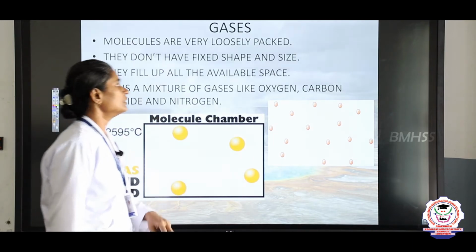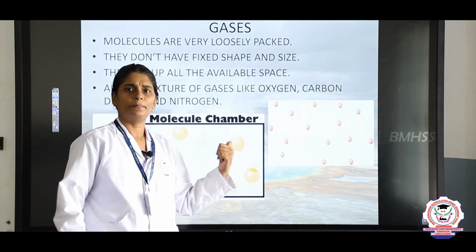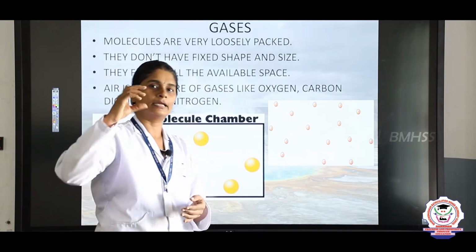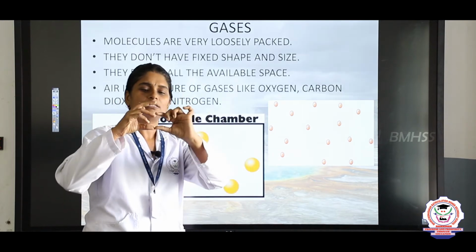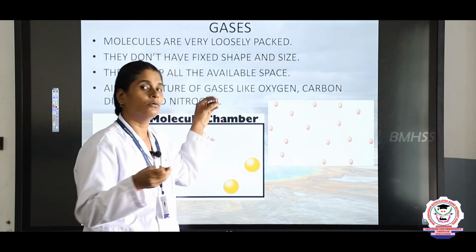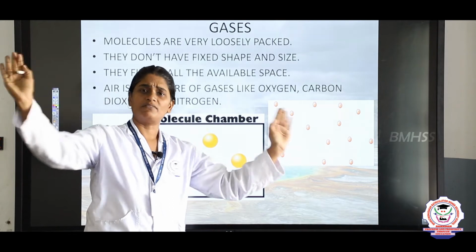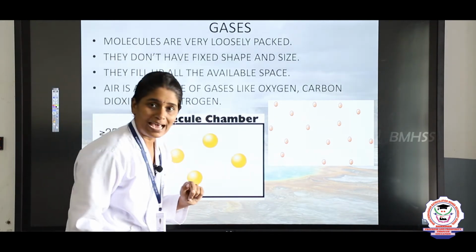They fill up all the available space. This is the only matter that occupies all the available space. If we pour water in a glass, it occupies some amount of space. But if we release gas in a particular place, it occupies all the available space. What are the examples of gases?